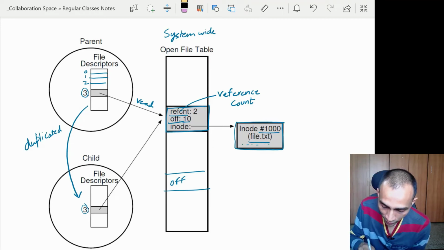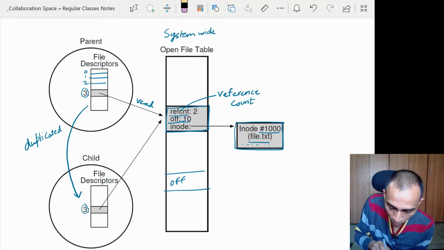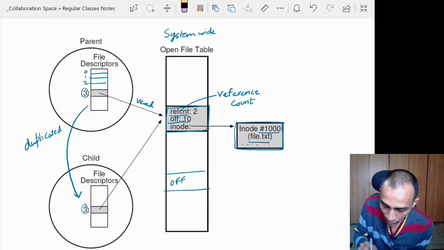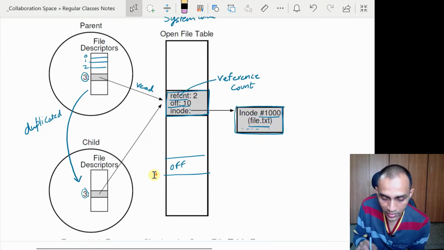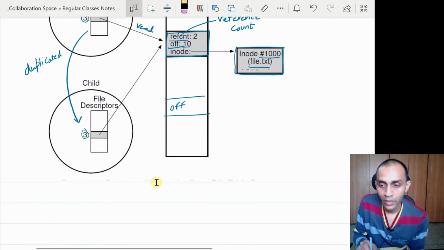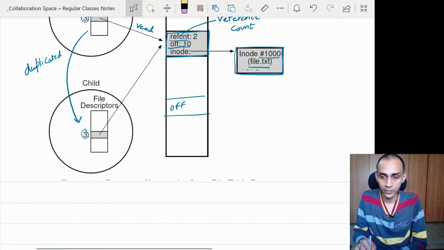The pointer to, or the location of, that inode is kept here, in the file table. So using the file descriptor, you get to know where the inode is, and from there you get to know about the file information. That is how through the file descriptor you track the actual file location.